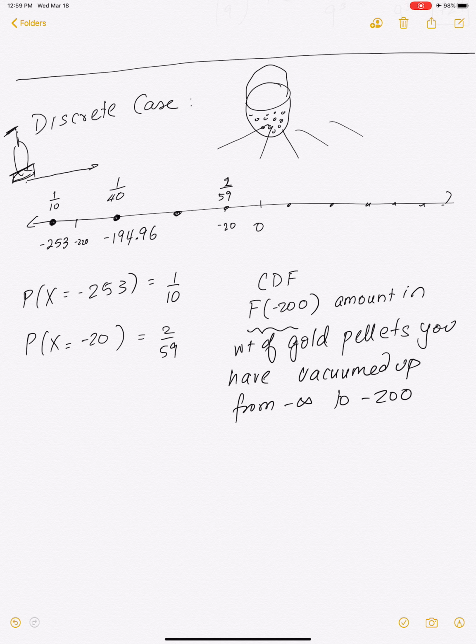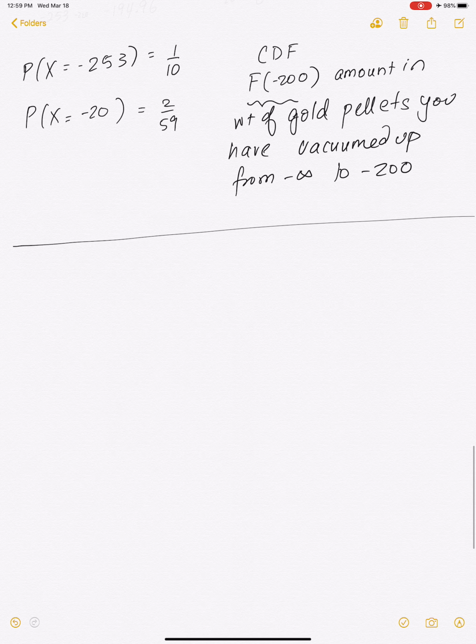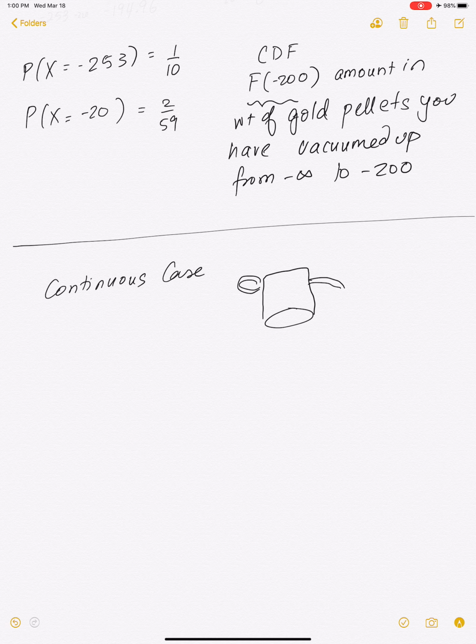Okay, so now let's look at the continuous case. What do we have in the continuous case? In the continuous case, you can think of the person not having gold pellets, but let's say the person has this very, very hot urn, or maybe a watering jug or something, a very hot one.